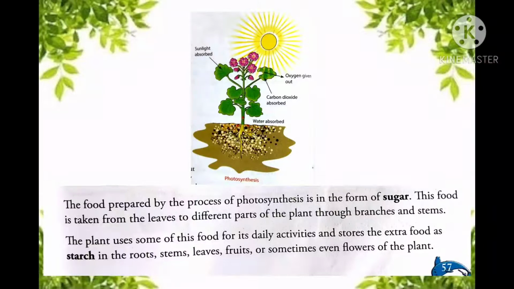So just like human beings, plants also consume a little bit of the food which is produced, and the remaining food they store in the form of starch. And where do they store this extra food? In the roots, stems, leaves, fruits, or sometimes in the flowers. So this is how the food produced or prepared is utilized by the plants.